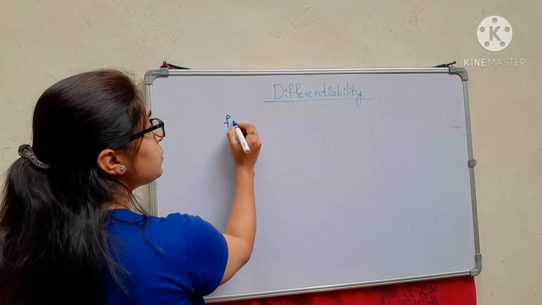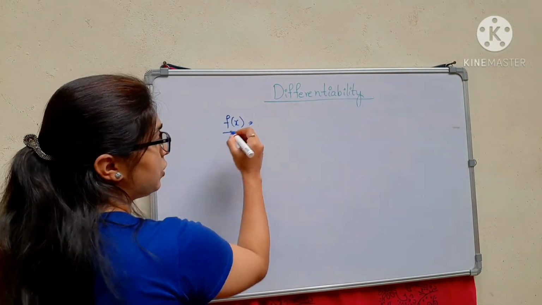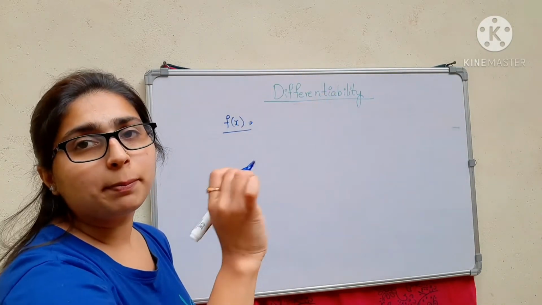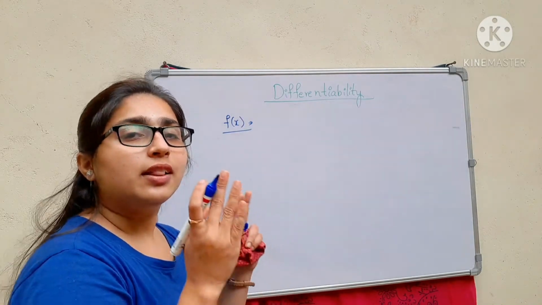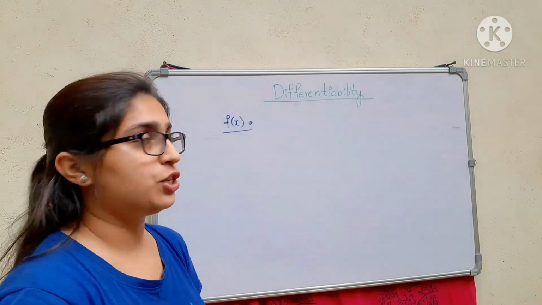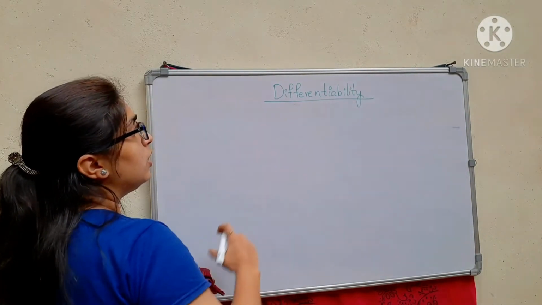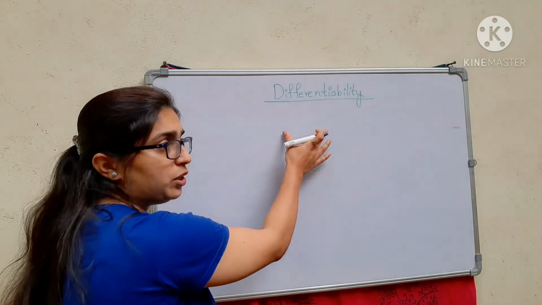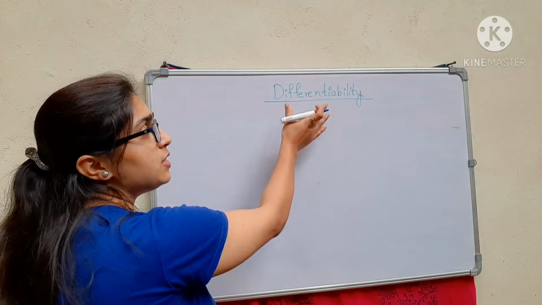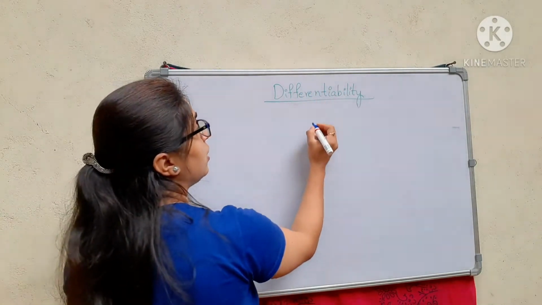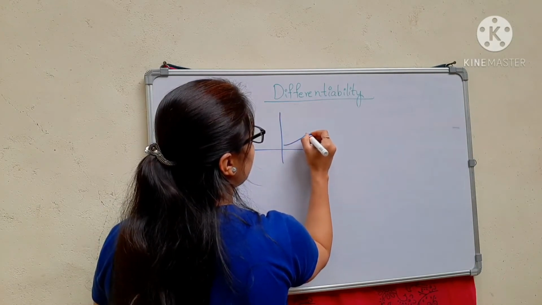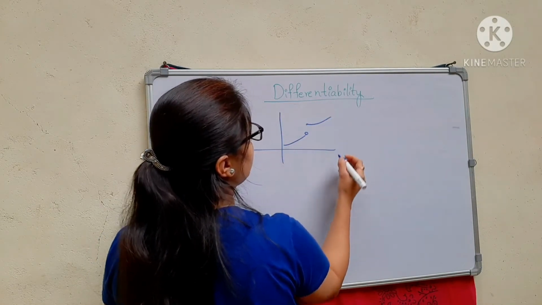All differentiable functions are continuous, but vice versa is not true. I have also told you when your function f of x will be continuous: when I can draw a graph without lifting my pen. That means there will not be any jump, any break or any discontinuity. So for a function to be differentiable at any point or in any interval, it should be continuous.